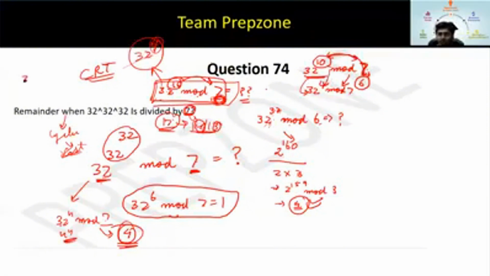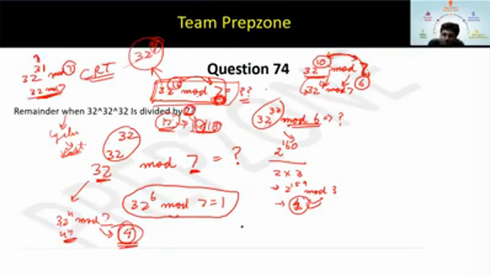Suppose the question would have been 32 to the power, let's say, 31 mod 7. Again, what would you have done? Because Euler is 6, what are we left with? 32 mod 7. How are you getting this? You are taking the closest multiple of 6 to 31. So what is this effectively? Finding the remainder of 31 with 6. That's what I have done. I have found the remainder when 32 to the power 32 is divided by 6. Is this clear now, everyone?